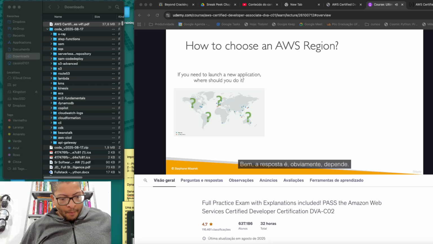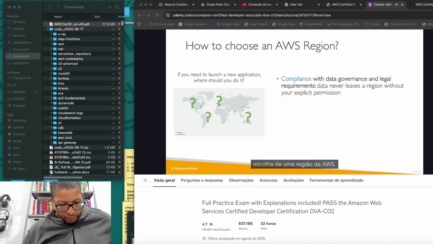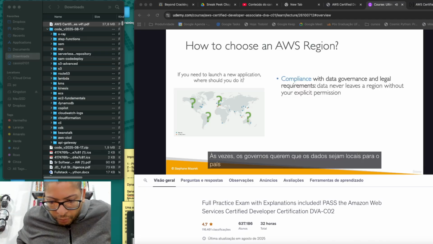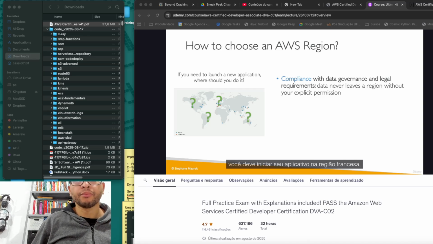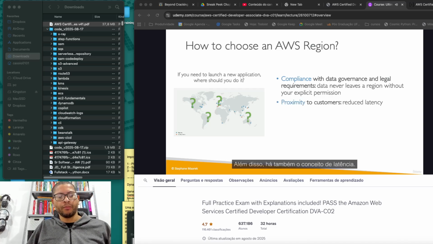Well, the answer is, of course, it depends. But let's look at some factors that may impact your choice of an AWS region. The first one is compliance. So sometimes governments want the data to be local to the country you're deploying the application in. For example, data in France may have to stay in France, and therefore you should launch your application in the French region. Then there is also a concept of latency.